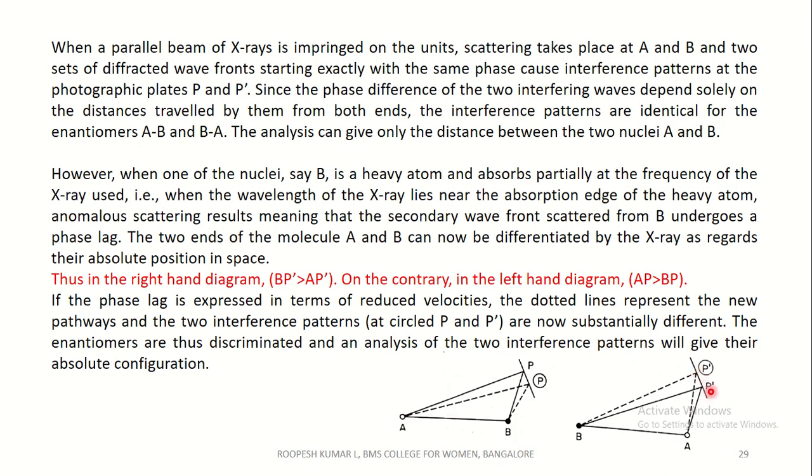This is the phase lag from P dash to circled P dash. B has not only to travel a longer distance to reach P dash, but has already suffered a phase lag, so that the difference in phase with respect to the rays from A is accentuated.